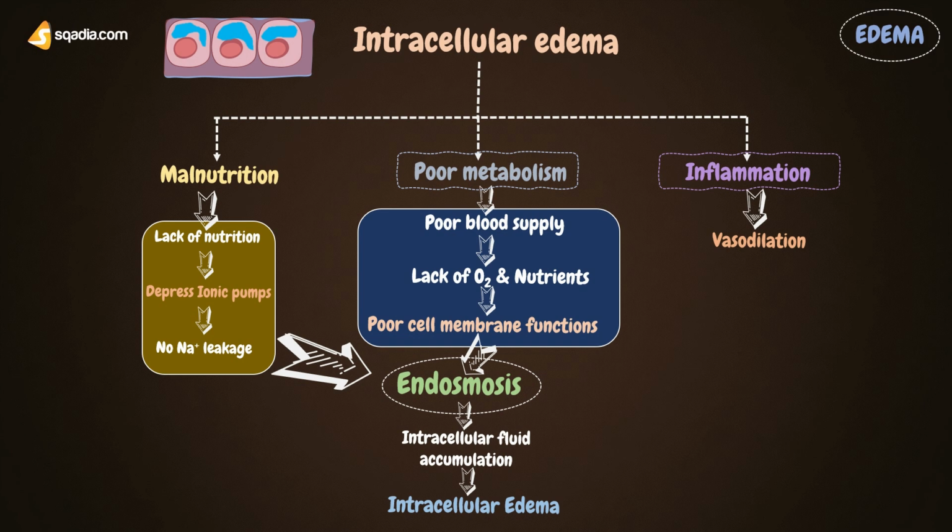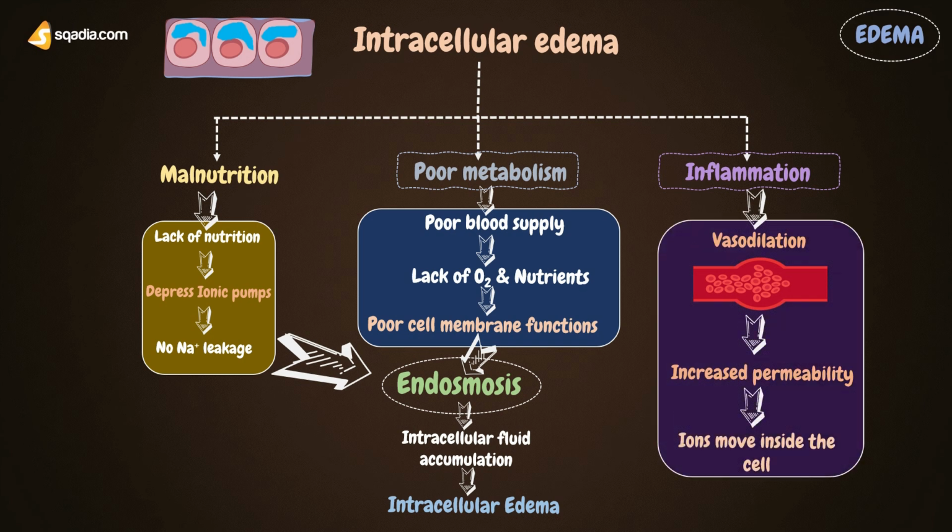We know that during inflammation of the tissues, usually vasodilatation occurs, and the permeability of the cell membrane increases. So once this permeability increases, the movement of ions, including sodium into the cell, also increases. That again results in endosmosis, and thus ultimately will cause intracellular edema.